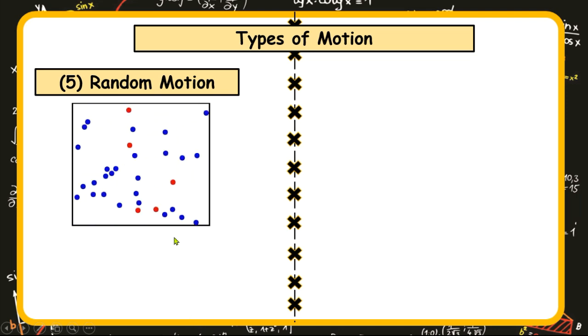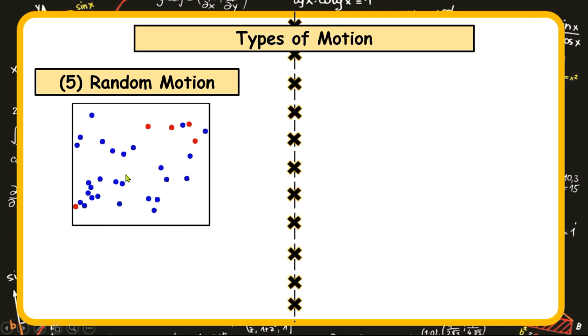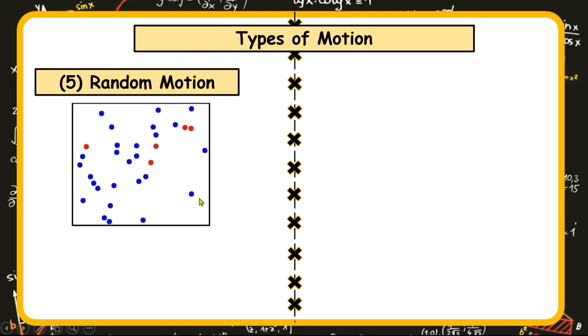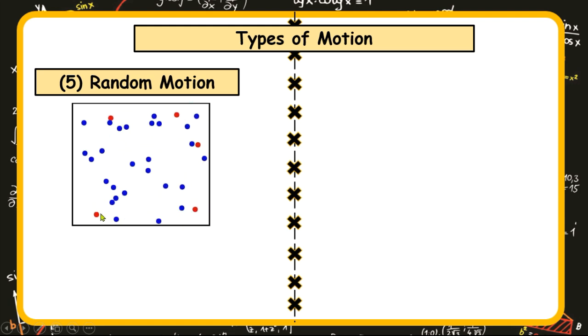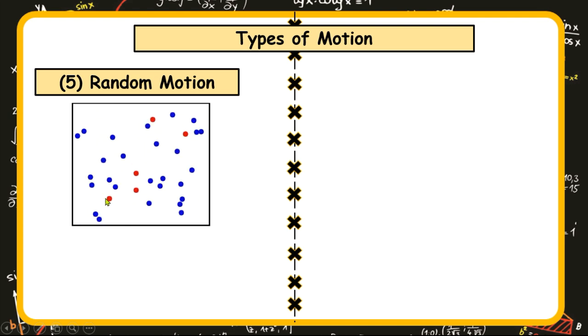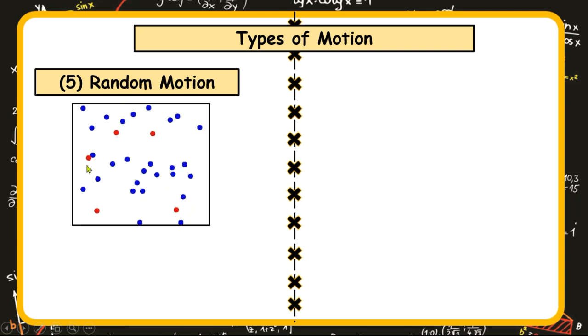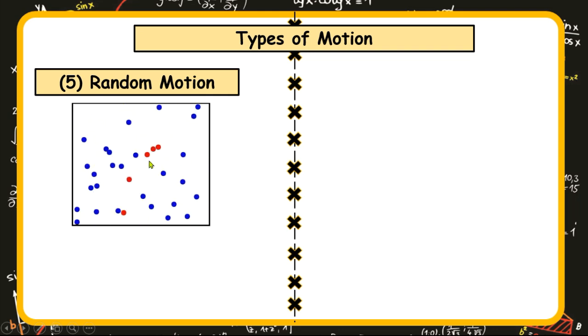And I want you to just gaze at one of these balls, especially the red balls. Look at how the movement is. Let me select this red ball. Look at how it's moving. Try to trace it. You cannot really follow the path.